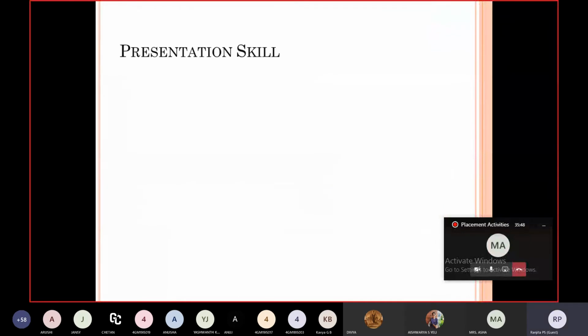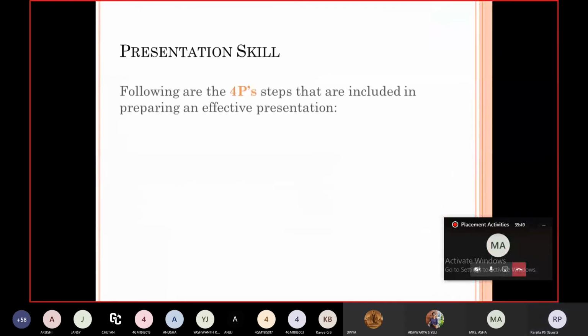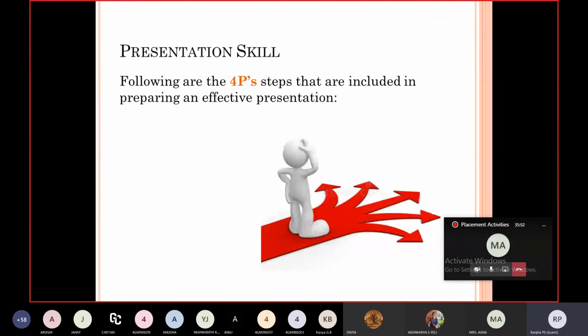Next, we'll move towards presentation skills. Following are the 4 P steps that are included in preparing an effective presentation. We'll see what those 4 Ps are. Here comes the first: plan, prepare, practice, and present.